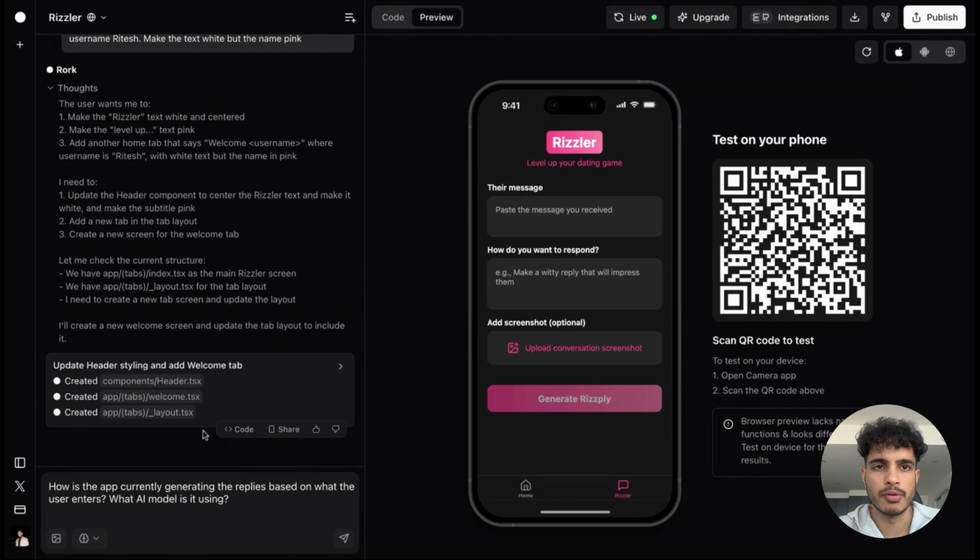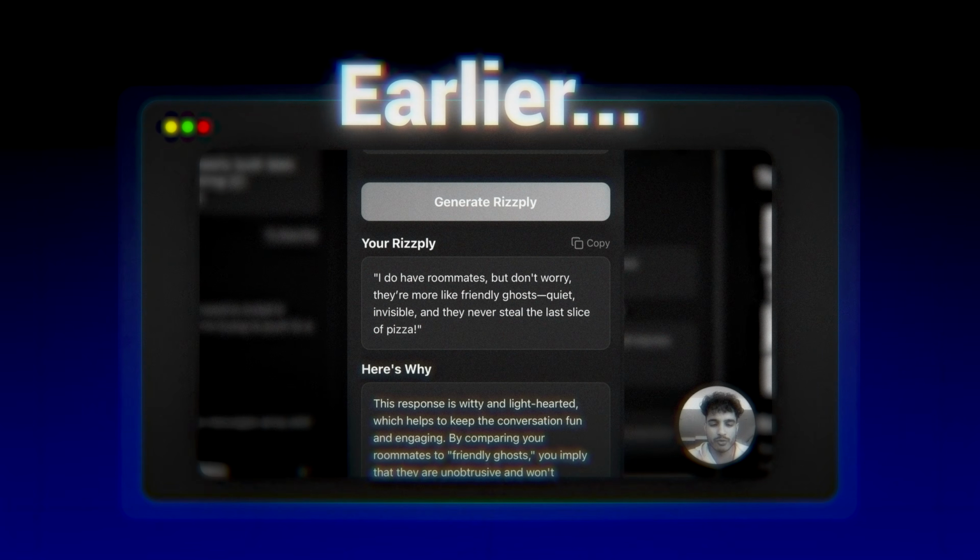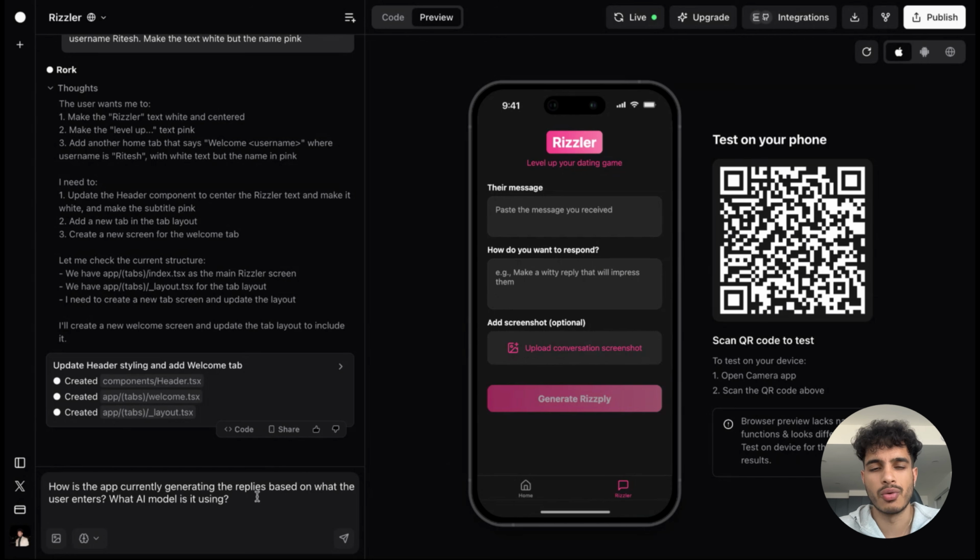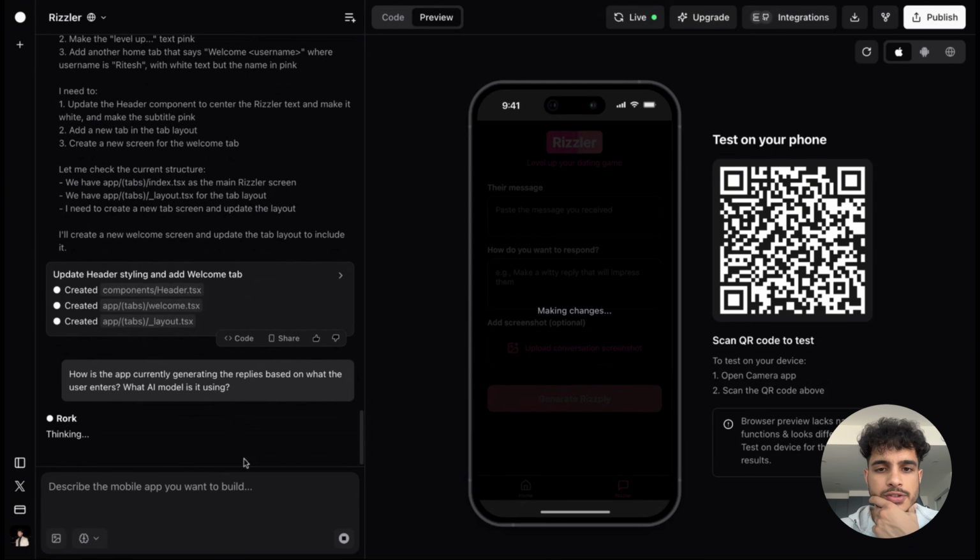But one thing before I even use my OpenAI key, I want to see how the app is currently generating these replies. We had a pretty good reply earlier. I mean, it was kind of not that funny, but I wanted to know how it's generating it, what AI models it's using, right? Because some of these app builders will actually add their own AI model into the platform, so you don't really have to use your OpenAI key or your Claude key or some other AI technology. Let's see what it says.